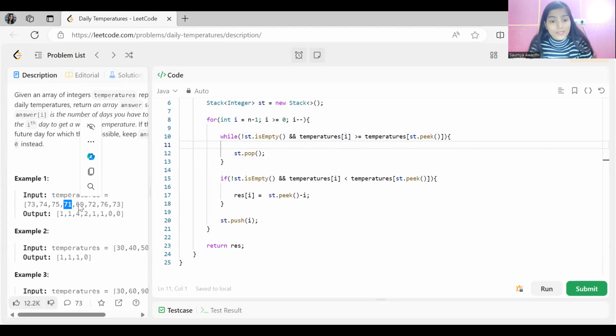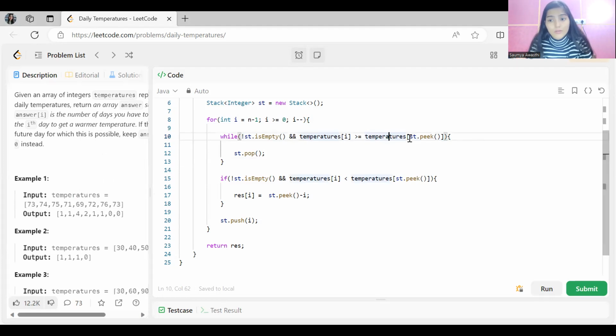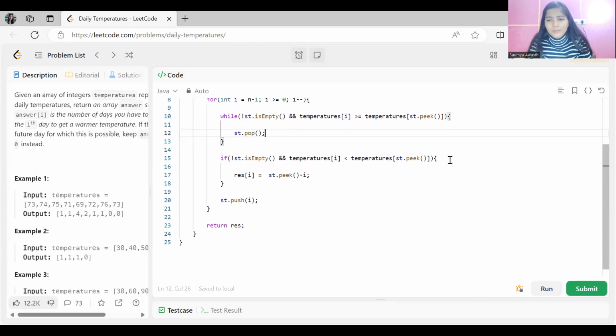So obviously 71 is greater than 69, right? st.peek gives us the index. So this index is of no use, because it is not going to give us the warmer temperature. So just pop it out. This popping operation we are doing here.